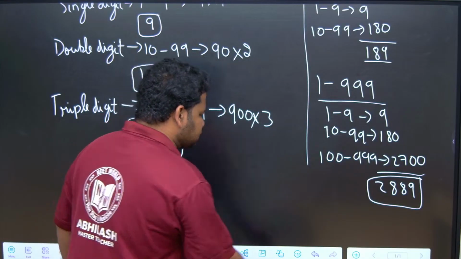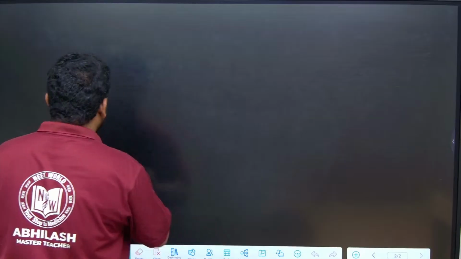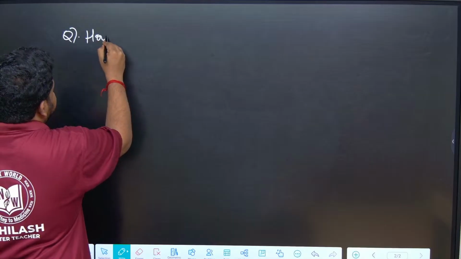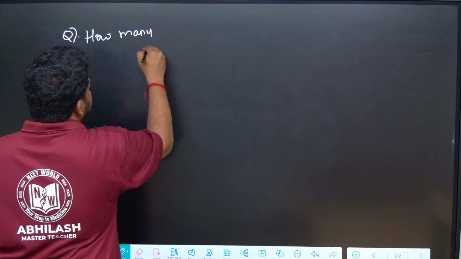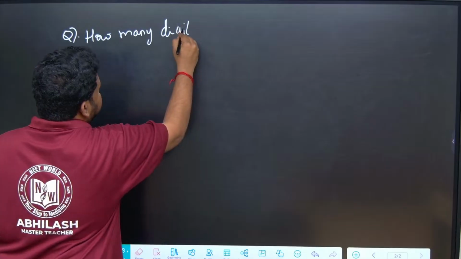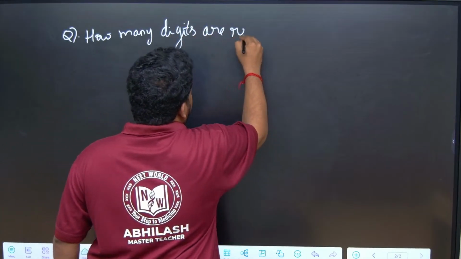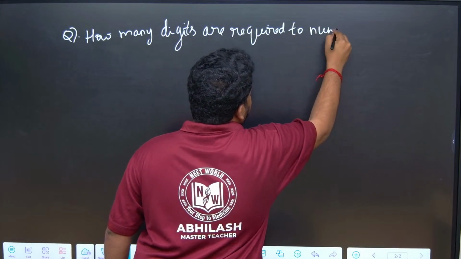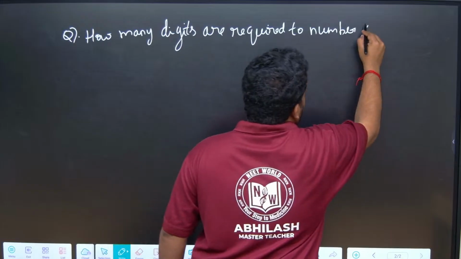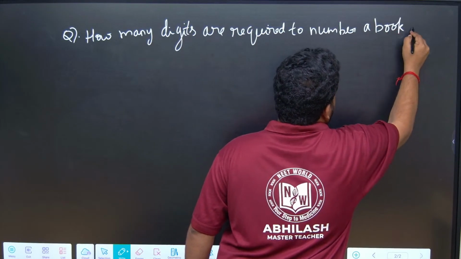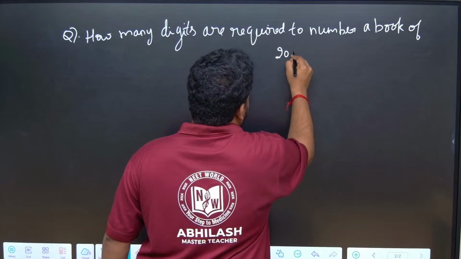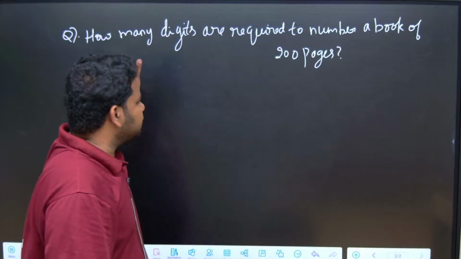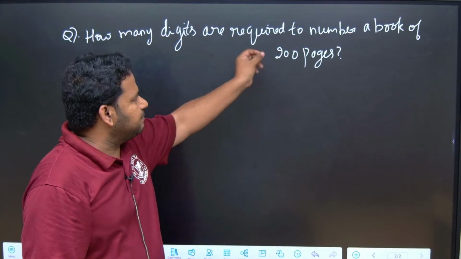Now, based on this concept, there is a question asked in the examination: how many digits are required to number a book of 200 pages?